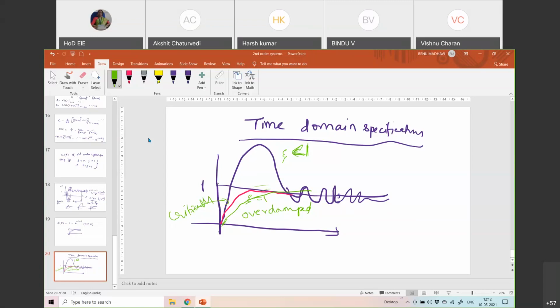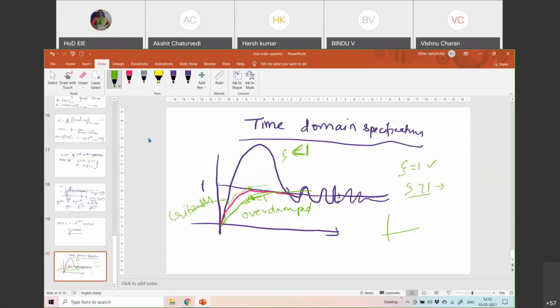Now what you have to identify between the critically damped and overdamped cases is that critically damped reaches the final value earlier than overdamped. The overdamped case takes a longer time, whereas critically damped reaches faster. When zeta is equal to 1, it is reaching fast; when zeta is greater than 1, it is reaching slow.